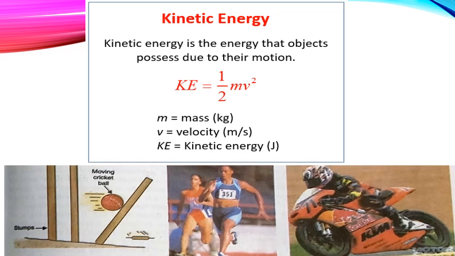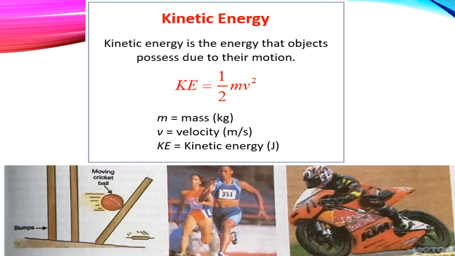So a moving hammer drives a nail into the wood. Why? Because of its kinetic energy. And a moving bullet can penetrate even a steel plate due to its kinetic energy, which is on account of its highest speed. In fact, every object around us which is moving will definitely possess kinetic energy. So you can say every object around us which has speed possesses kinetic energy.